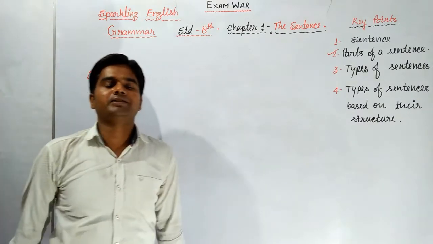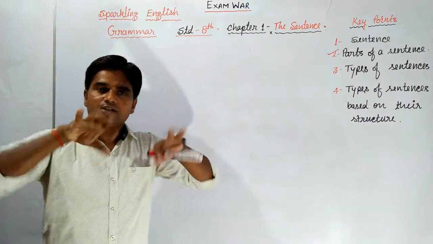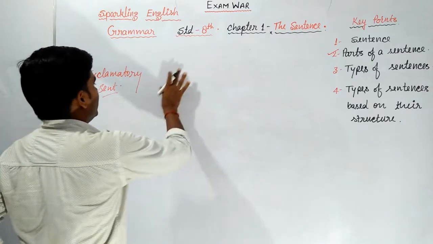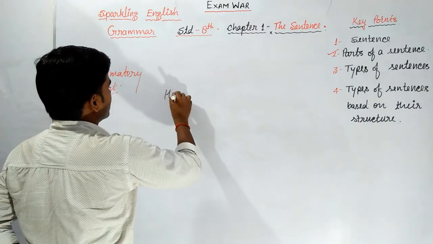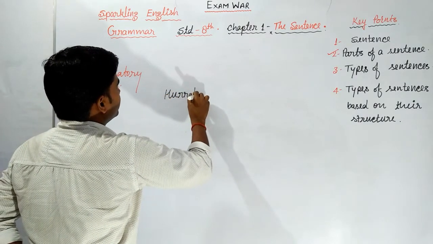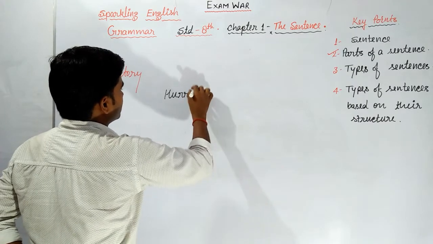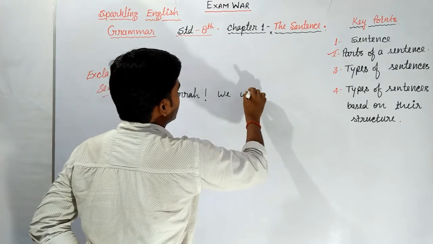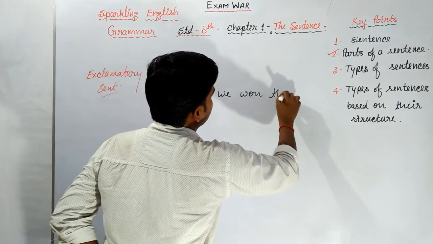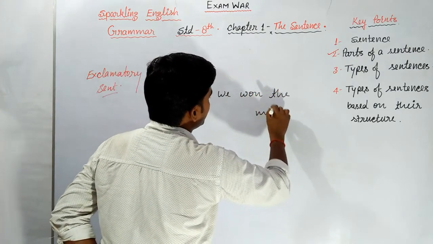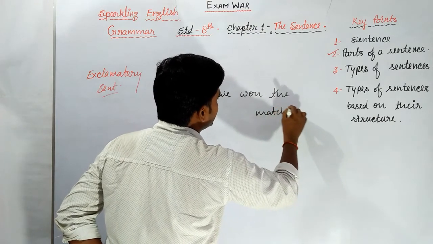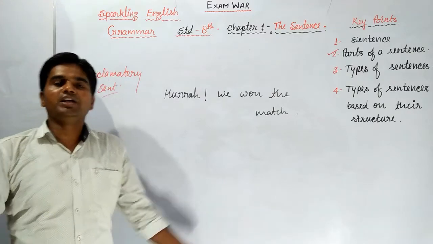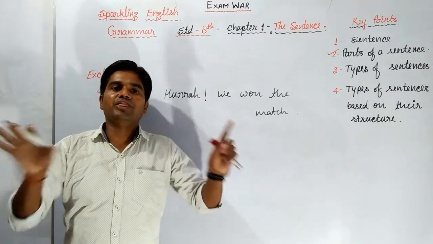We express our sudden feelings as, hooray, we won the match. This feeling comes at the last moment of the match when we win it. Hooray, we won the match.